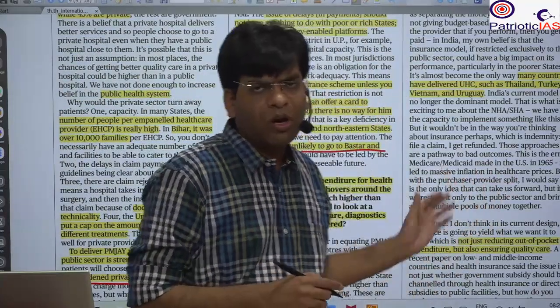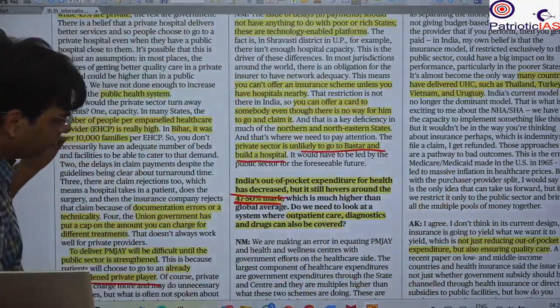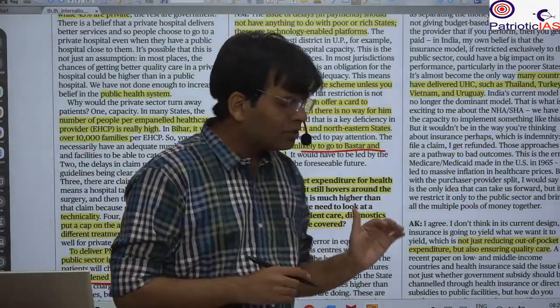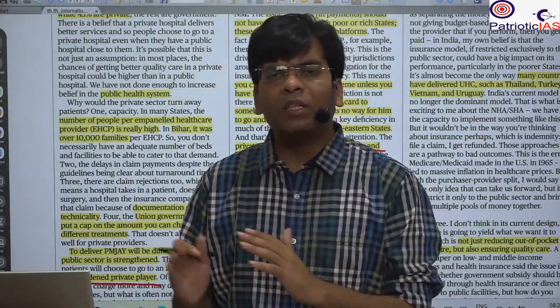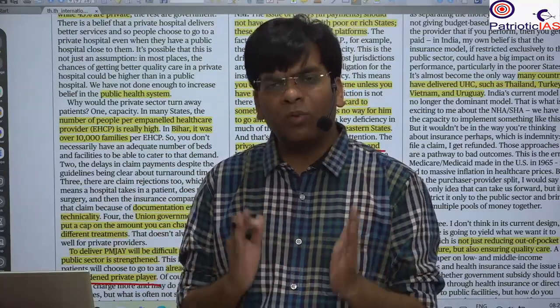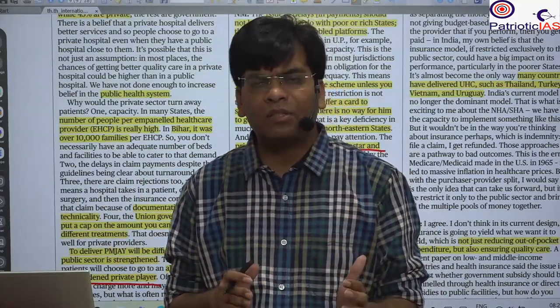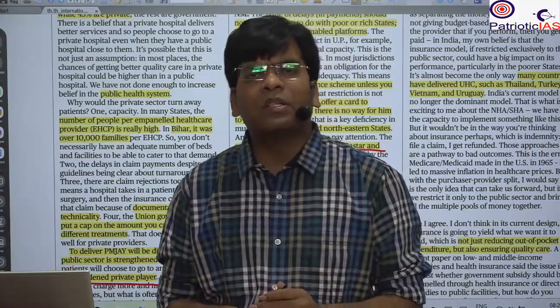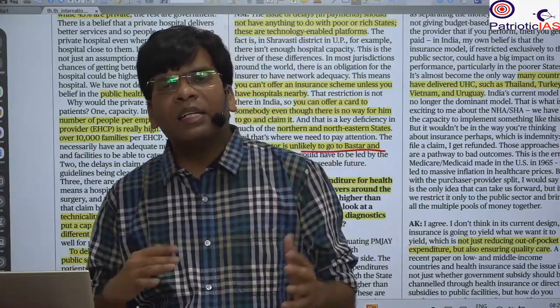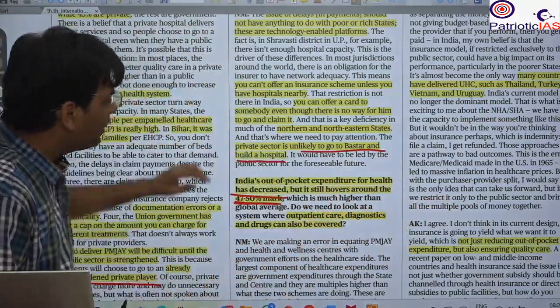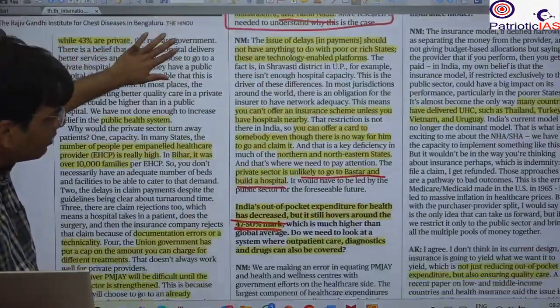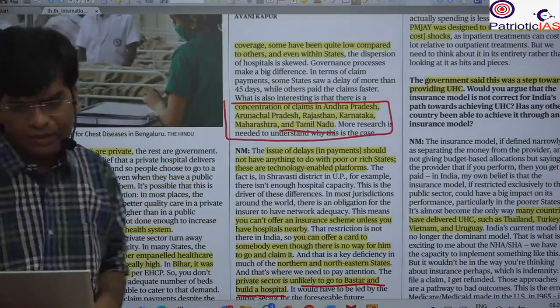However, both of the writers, both of the experts, are of the view that there is a need to do a lot of work from the government side, not only the central government but the state government, particularly in the area of infrastructure. The hospital infrastructure should be strengthened, and an integrated approach should be adopted for the scheme in the health sector. So this is all from this news article.